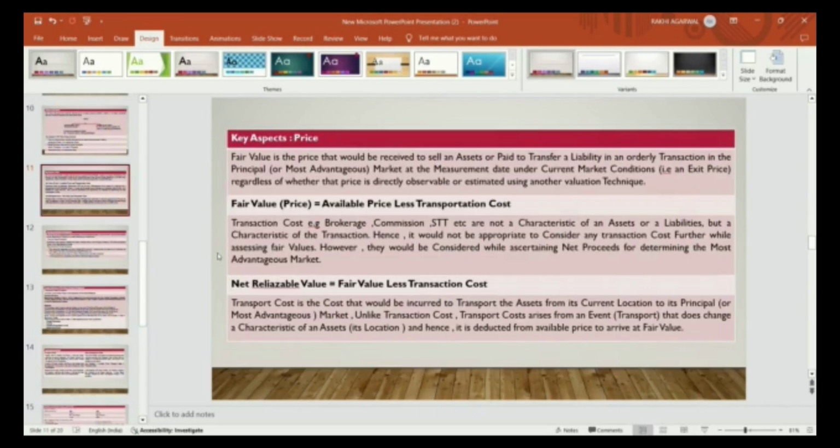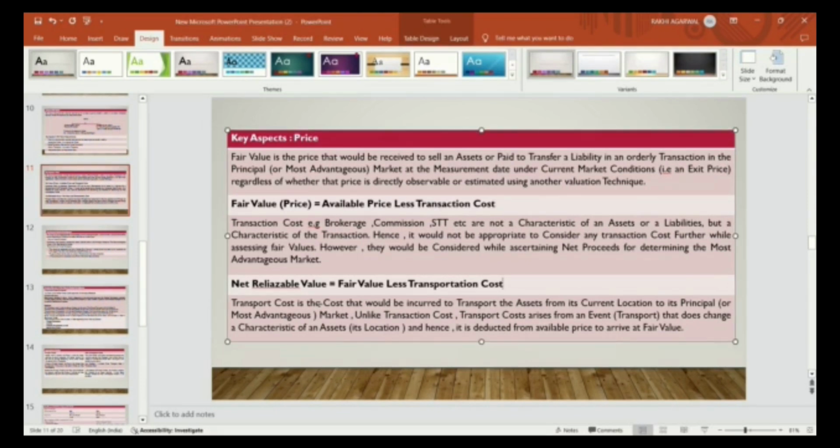Now we will discuss the key aspect, that is the price. Firstly, the price. Fair value is the price that would be received to sell an asset or paid to transfer a liability in an orderly transaction in the principal or most advantageous market at a measurement date under current market conditions, that is the exit price, regardless of whether the price is directly observable or estimated using a valuation technique. So fair value equals the available price less transaction cost.